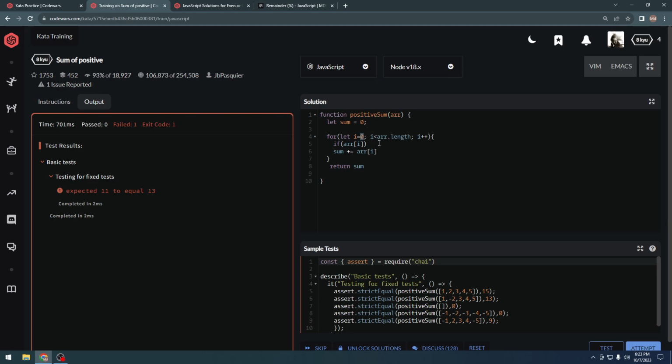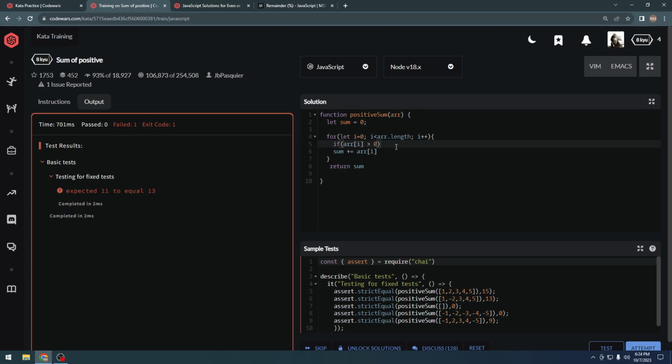It will be 0 first, and then in the second iteration it will be 1, 2, 3, 4, as I have shown you guys in my VS Code debugger. So i will be changed each and every time, and we should check if array index of i is greater than 0.